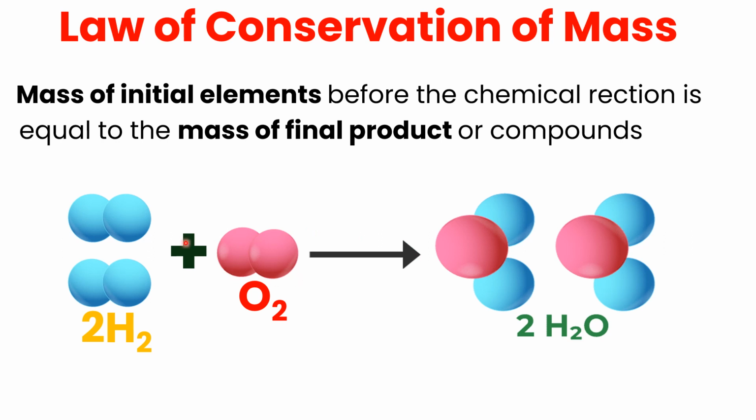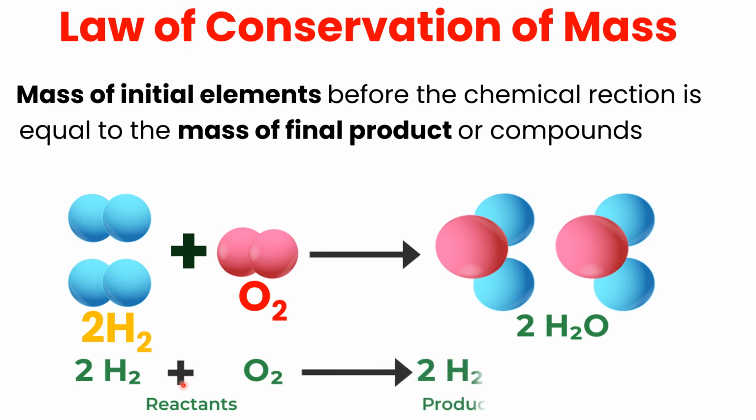We can represent this as two hydrogen molecules combining with oxygen on the reactant side, and the product is two water molecules.